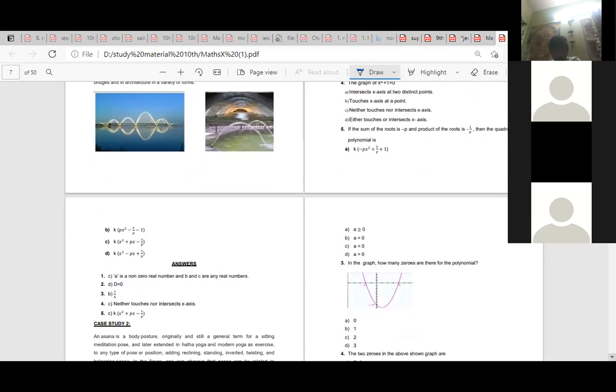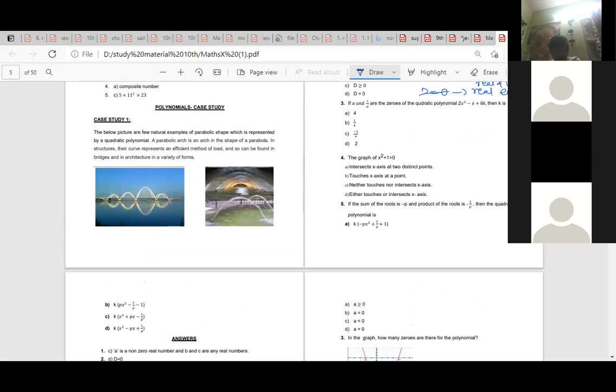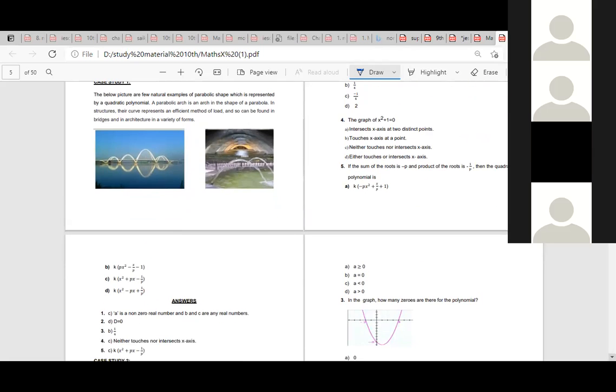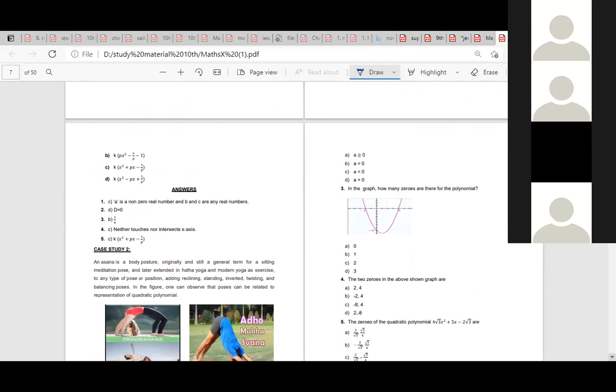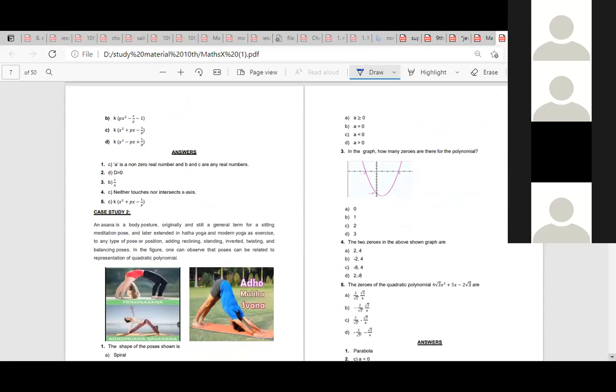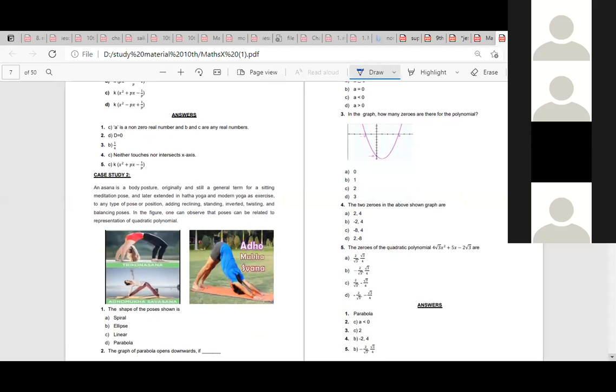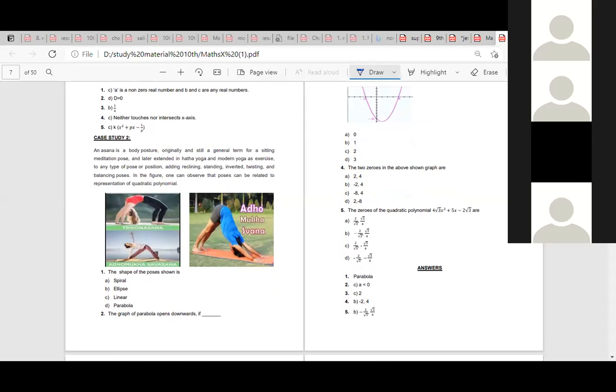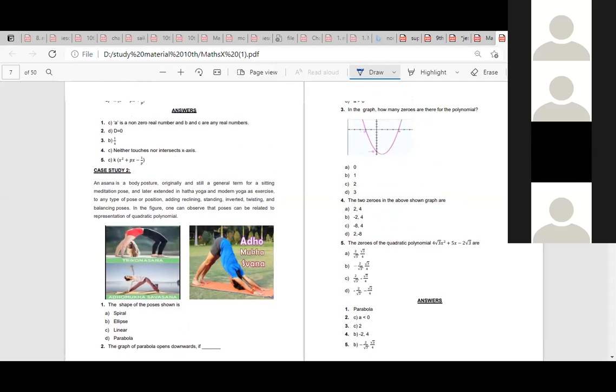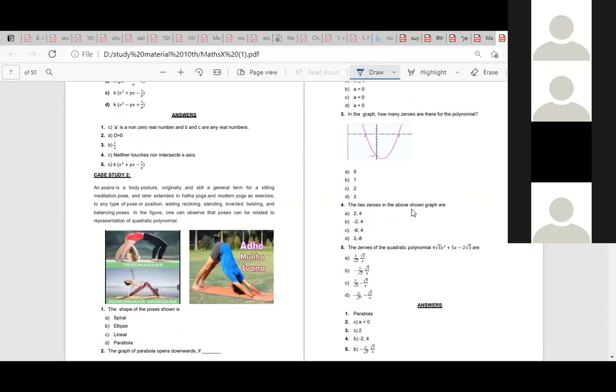So, ma'am, is it all right even if we keep it in fractional form? Yes, sometimes it will work also. But here, according to the options, we have to go. Next. Students, some of the students are not giving response, so I don't know whether you are doing it or not.